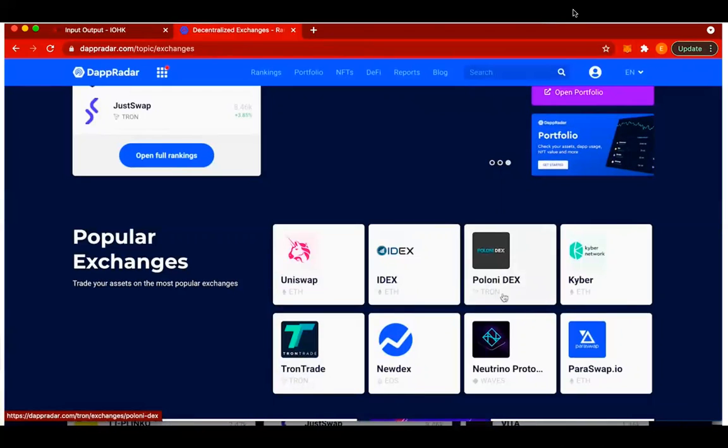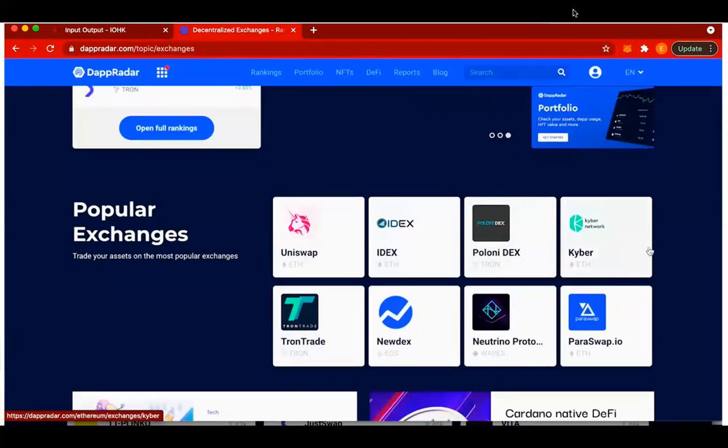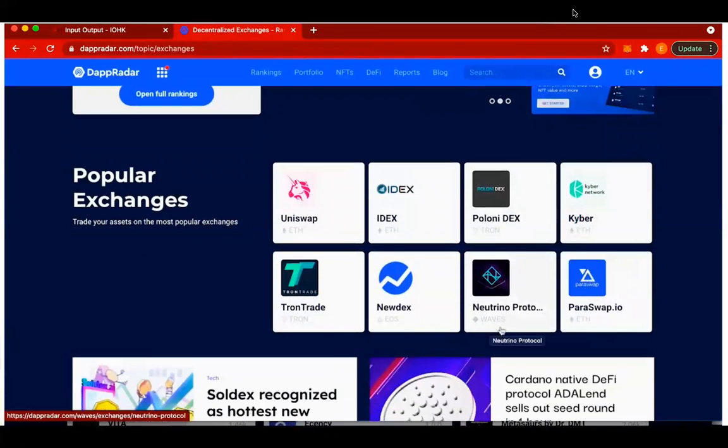So I have all my details here. Kyber Network is also a decentralized exchange that is built on Ethereum. And I have Neutrino, also a decentralized exchange, but built on Waves. Waves is also a blockchain, but also I have here NewDex. This is a decentralized exchange built on top of EOS.